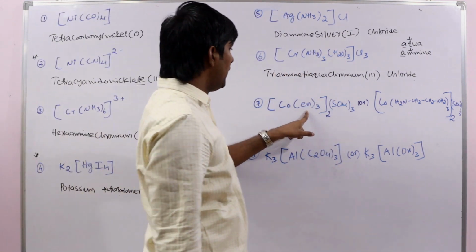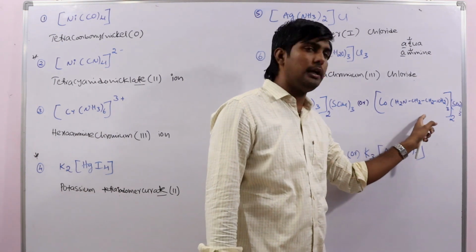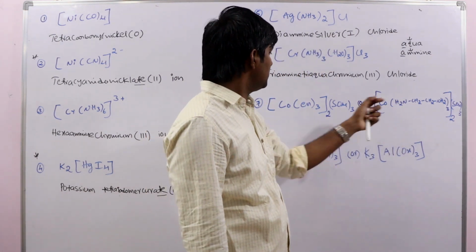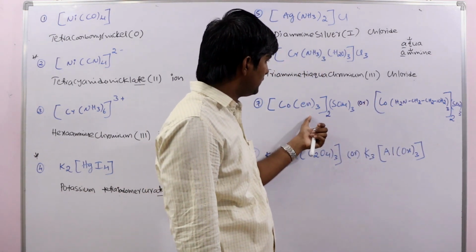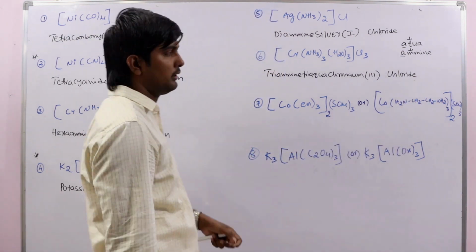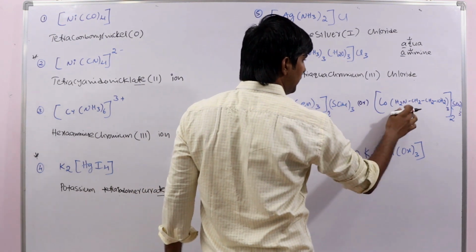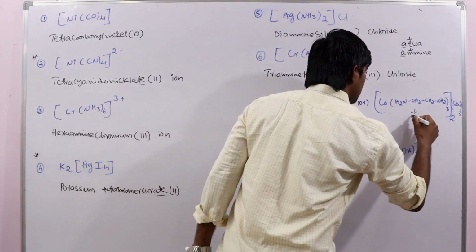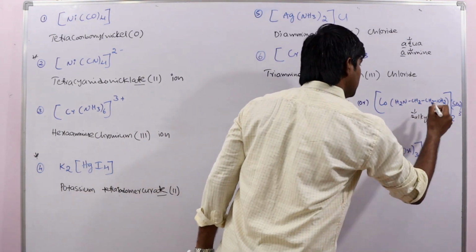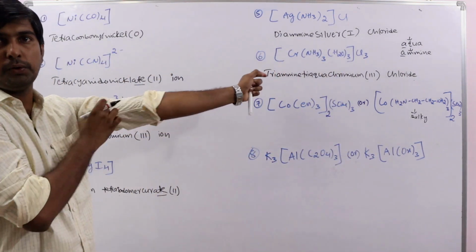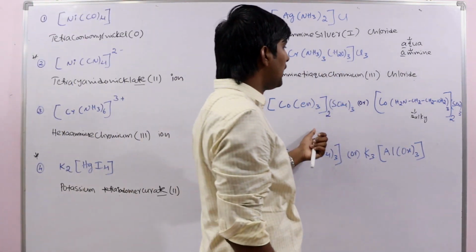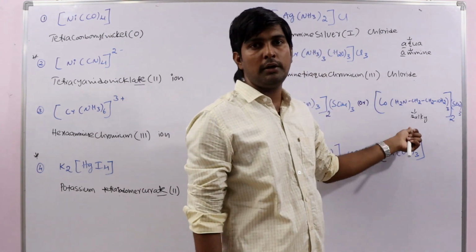Here, en, ethylene diamine or ethane 1,2 diamine. So here the complex may be written in this way or in this way. Both are correct. No problem. Here, see, this is a bulky ligand. So what is the prefix we have to use? Multiplicative prefix, not tri. We have to use tris.